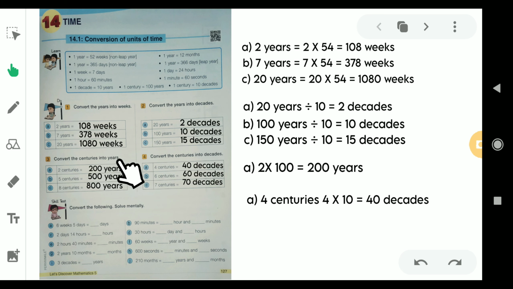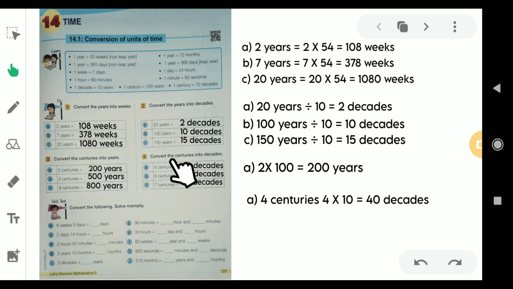Convert these centuries into years. We are moving from bigger unit to smaller unit, so we have to multiply. 1 century equals 100 years, then 2 centuries equals 200 years. Similarly, 5 centuries will be equal to 500 years, and 8 centuries will be equal to 800 years.